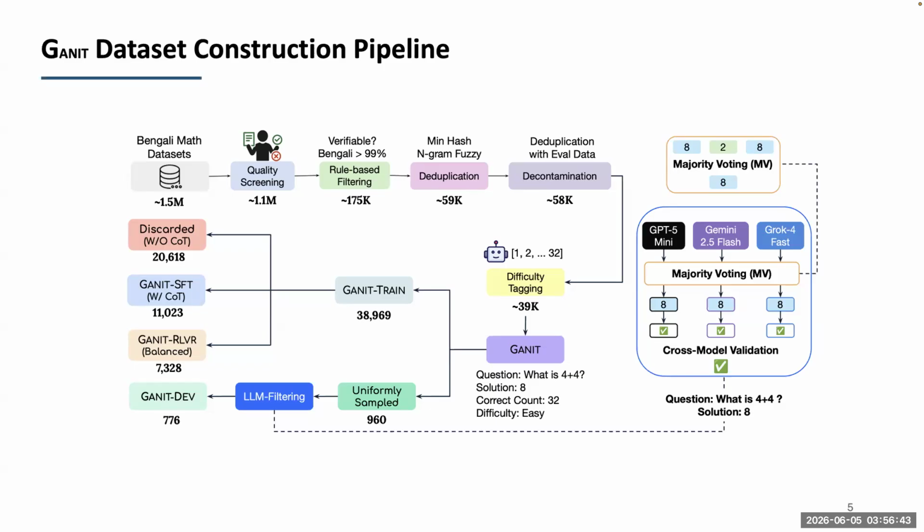Then in the next step, we applied LLM filtering because we wanted to ensure our evaluation benchmark is consistent. So we asked 3 strong models, GPT-5 Mini, Gemini 2.5 Flash and Grok 4 Fast, to solve these problems. And we employed majority voting and cross-model validation to ensure consistency. This LLM filtering stage yielded the Ganit dev split, which we propose as the evaluation benchmark, and we further divided the Ganit train split into 2 splits. One we call Ganit SFT and the other one we call Ganit RLVR.